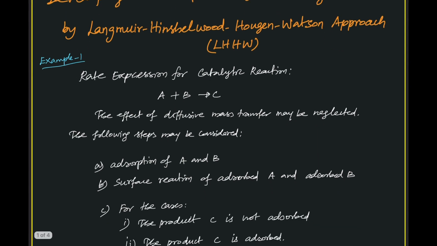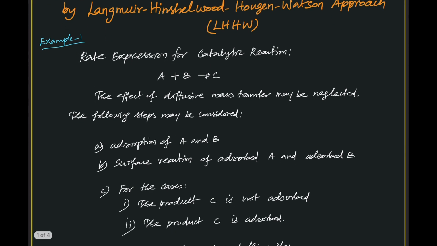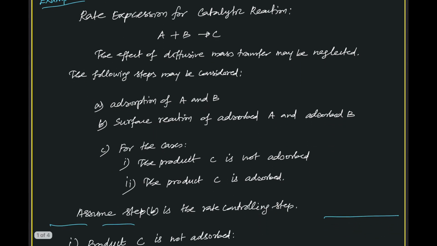We are asked to consider the following steps, namely adsorption of A and B, and surface reaction of adsorbed A and adsorbed B. For the cases, the product C is not adsorbed or product C is adsorbed. There are two cases of the problem. Every problem involves adsorption of A and B and surface reaction of adsorbed A and B. The product C may not be adsorbed or may be adsorbed. This is the difference.